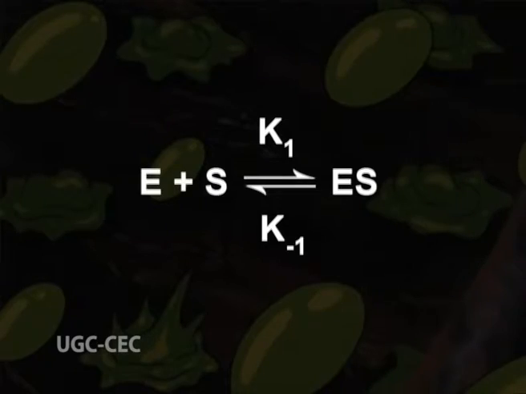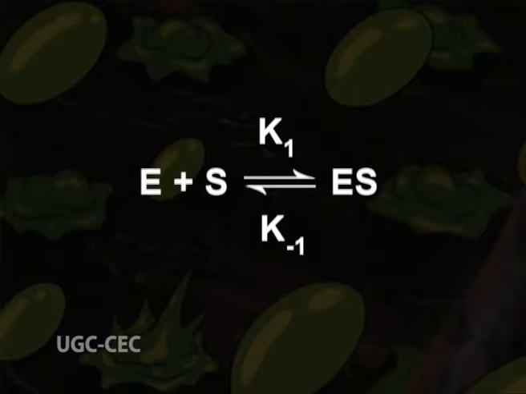The maximum initial rate of the catalyzed reaction, Vmax, is observed when all the enzyme is present in the ES complex and free enzyme concentration is vanishingly small. Under these conditions, the enzyme is saturated with its substrate so that further increases in substrate concentration have no effect on the rate of reaction.